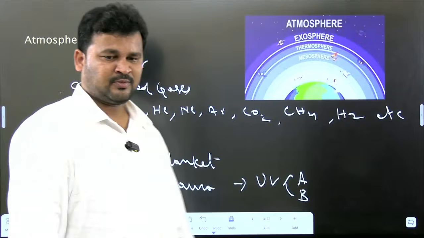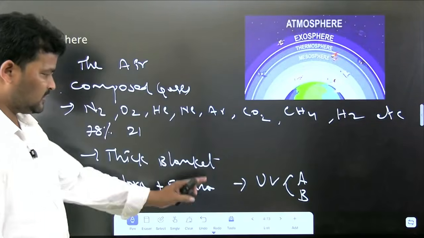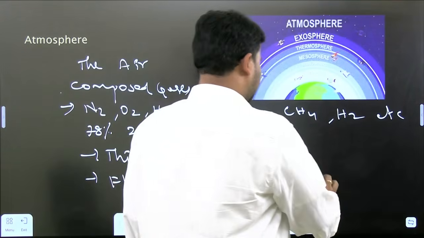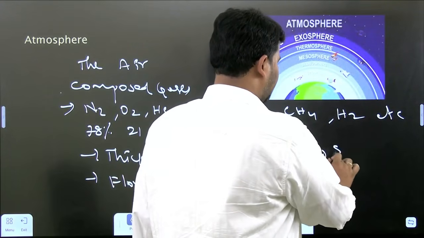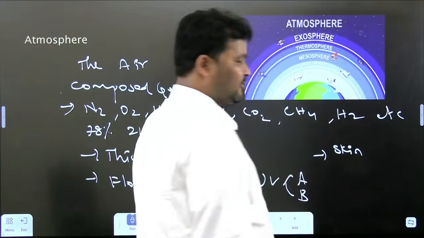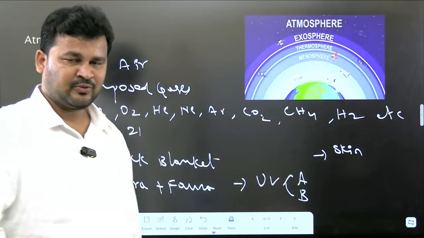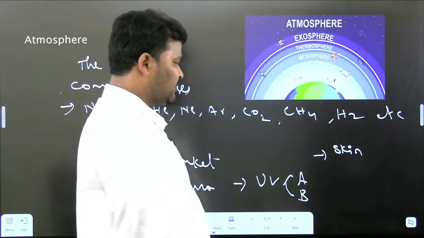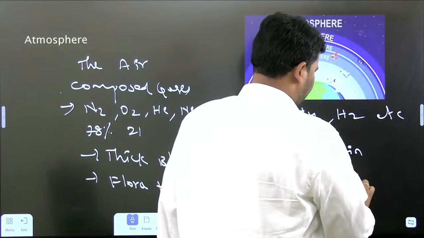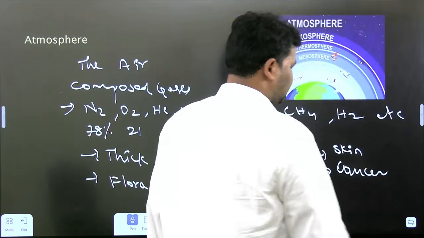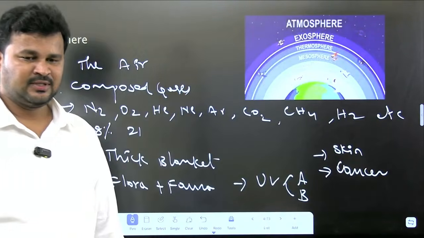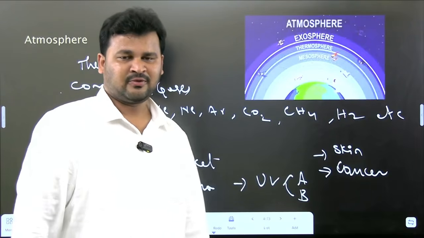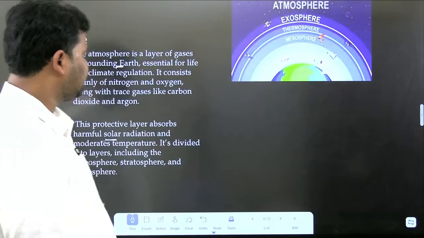Atmosphere is nothing but thick gases. Clear? This is the point you have to keep in your mind. What happens when UV rays directly hit us? Definitely our skin will be damaged. Whenever UV rays hit us, our skin will be damaged. We may get cancer as well. These are the effects and impacts of the direct hitting of ultraviolet rays. Clear?